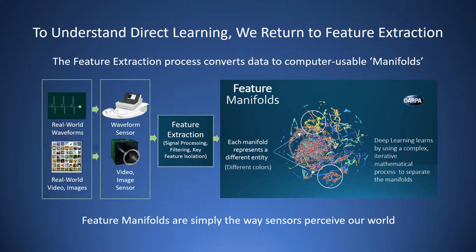Think of a feature manifold as just the way a sensor perceives our world. Individual object types or classes form structures in the manifold, and direct learning learns those structures. Rather than processing the featured data in a complex, time-consuming, multi-layered neural net, direct learning starts and ends with feature extraction.